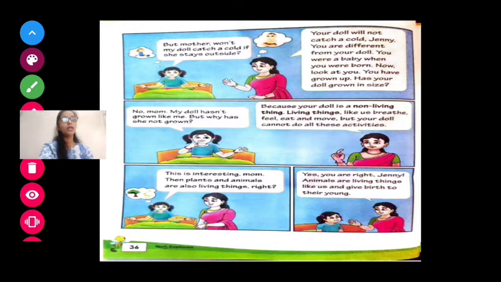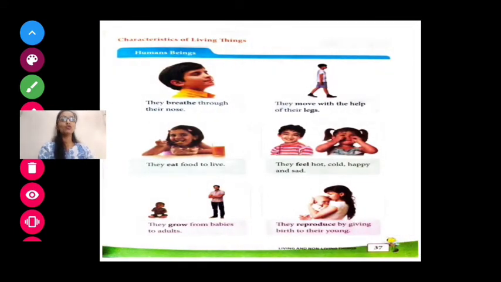Animals are living things like us and give birth to their young ones. Now you have seen the lion's baby or the cat's baby. So they give birth to their young ones. So they are living things. Okay. So now let's study the characteristics of living things.